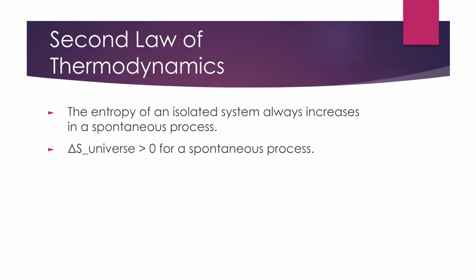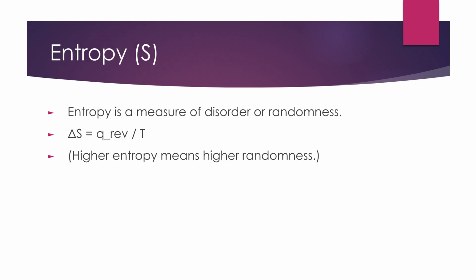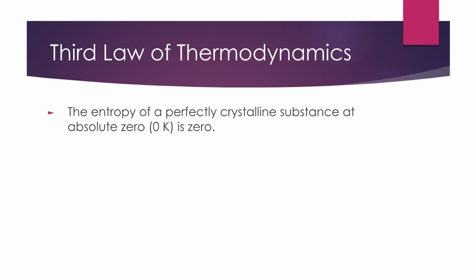The second law of thermodynamics states that the entropy of an isolated system always increases during a spontaneous process. For a spontaneous process, the change in entropy of the universe is greater than zero. Entropy S measures disorder or randomness. A higher entropy indicates greater randomness. The change in entropy, delta S, is calculated as the reversible heat divided by temperature. The third law of thermodynamics states that a perfectly crystalline substance at absolute zero, 0 Kelvin, has an entropy of zero.